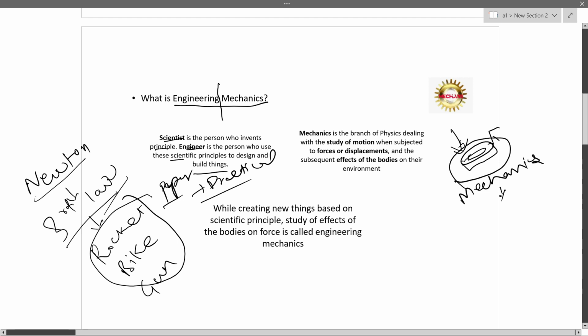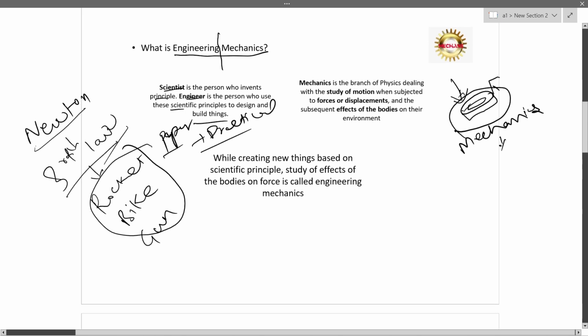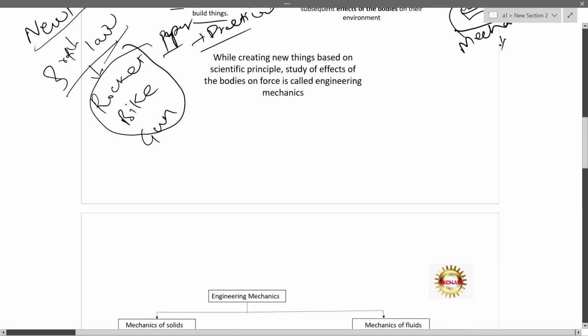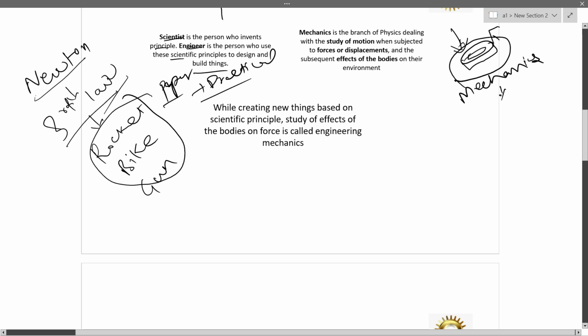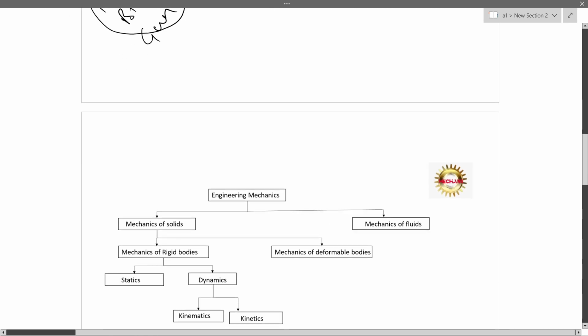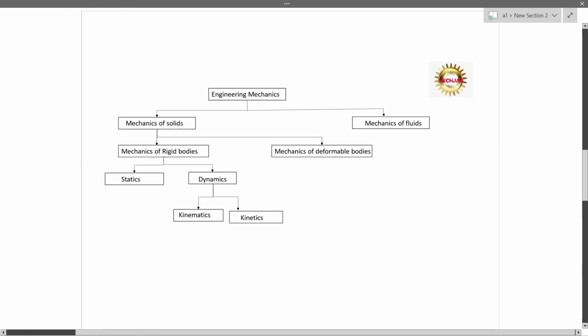We are creating a new product, the force is applied to that product, and due to that force, there might be some effect on the body. To study about that effects is called as engineering mechanics. Simply, it is to analyze the force. We call it as engineering mechanics.